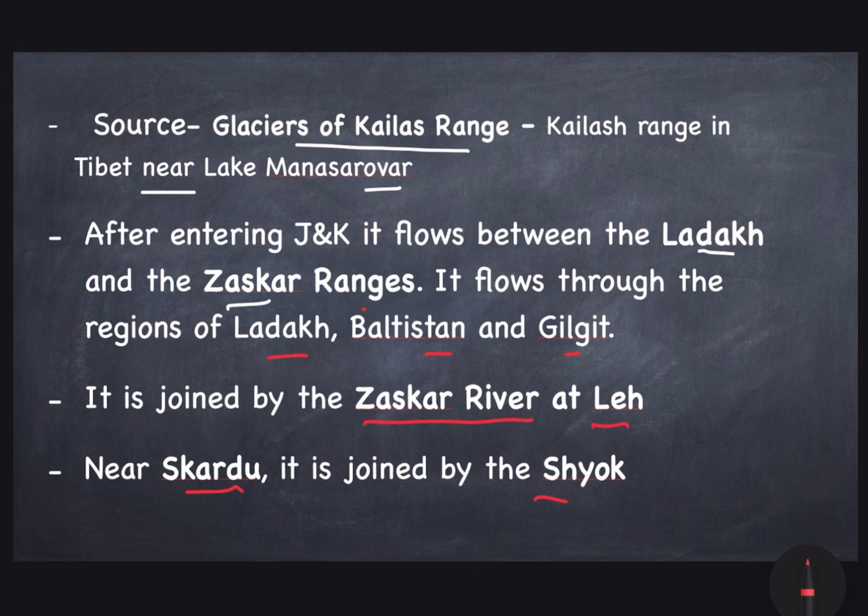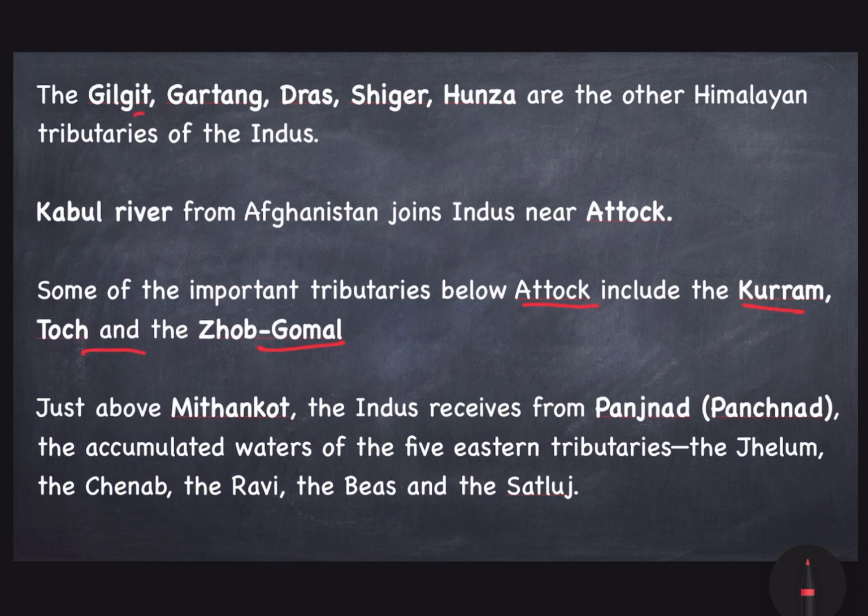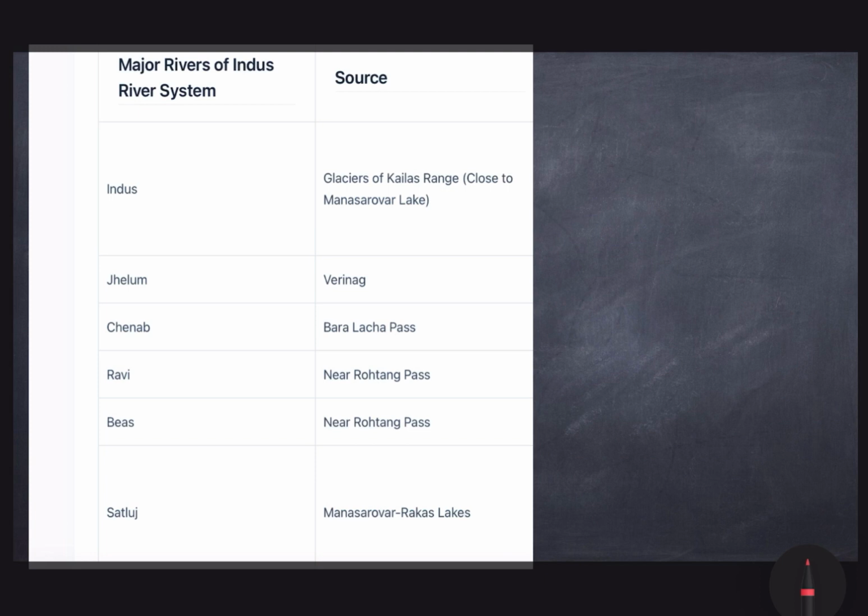You must remember it. The Himalayan tributaries are Gilgit, Gartang, Dras, Shigar, Hunza. The Kabul river from Afghanistan joins the Indus near Attock. Important tributaries below Attock include Kurram, Toch, Jhob, Gomal. And the Panjnad joins the Indus above Mithankot. These are the 5 eastern tributaries, the Jhelum, Chenab, Ravi, Byas and the Satluj.